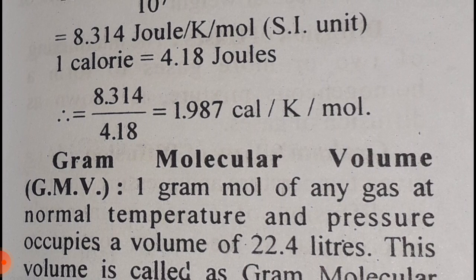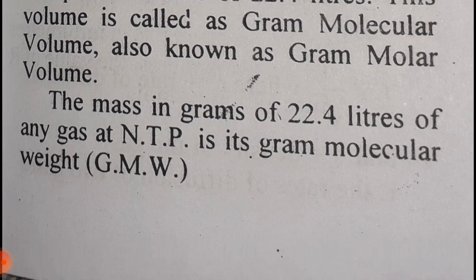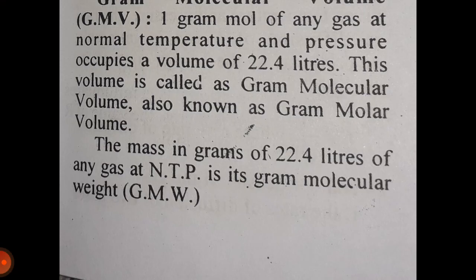1 calorie is equal to 4.18 joules, so R is equal to 8.314 upon 4.18, which is 1.987 calorie per Kelvin per mole. Gram molecular volume, GMV. 1 gram mole of any gas at normal temperature and pressure occupies a volume of 22.4 liter. This volume is called the gram molecular volume. The mass in gram of 22.4 liter of any gas at NTP is its gram molecular weight.